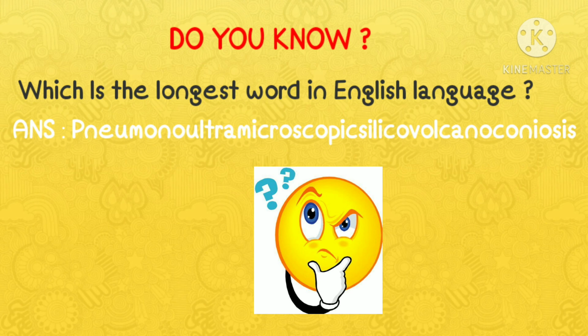This is the longest word in any of the major English language dictionaries, and it contains 45 letters. It refers to a lung disease contracted from the inhalation of very fine silica particles, especially from a volcano. Medically, it is the same as silicosis.